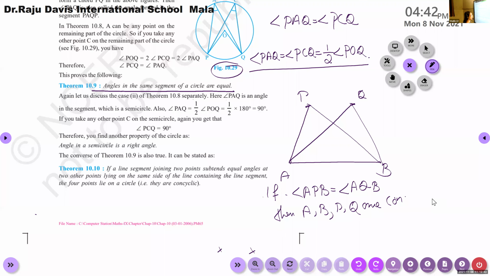That is, they lie on a circle. Concyclic or they lie on a circle.